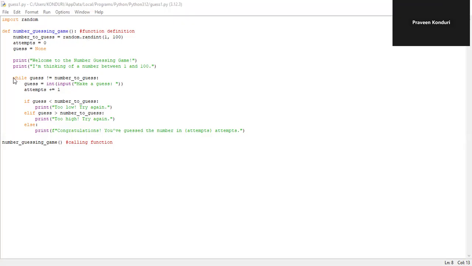Now I am applying the conditional statement, and I am handling input using input, and it is going to increment by 1. Whenever you get the congratulations, it is going to count the number of attempts. Here I mentioned in the comments with a hash where it is going to call the function number guessing name, and this is the definition of the function.